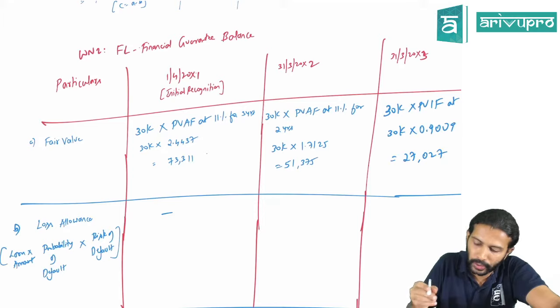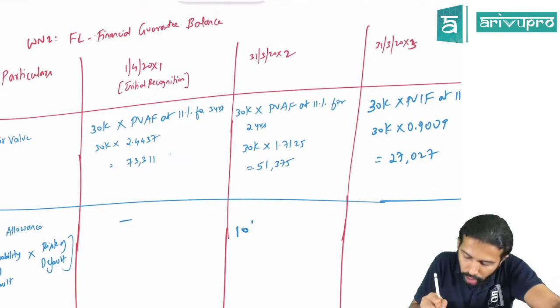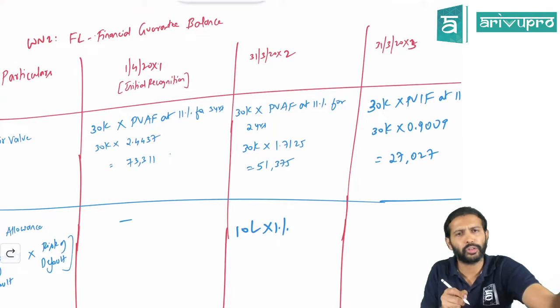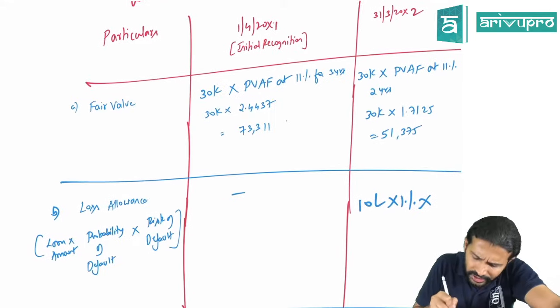So there is a 1% probability that on 31st March 20x2, they will default. The loan amount is 10 lakh. There is a 1% probability that they will default. So take the loan amount multiplied by the probability factor. What is this risk of default?